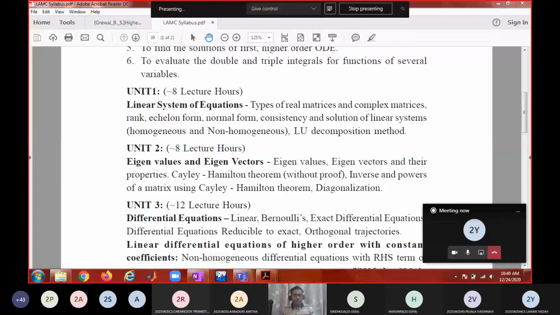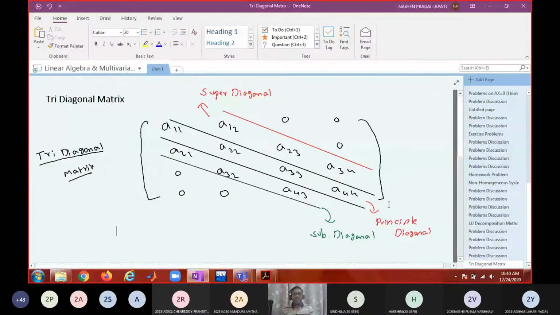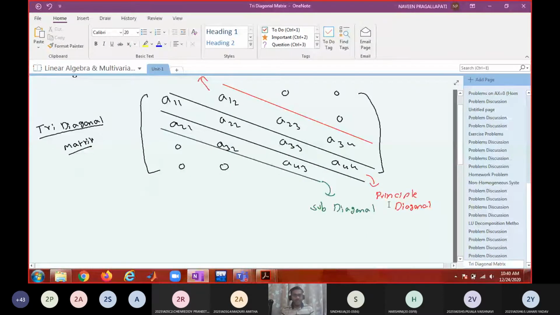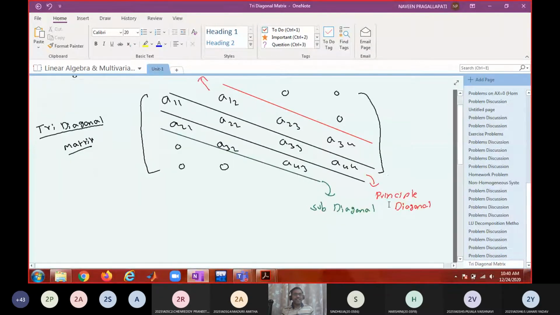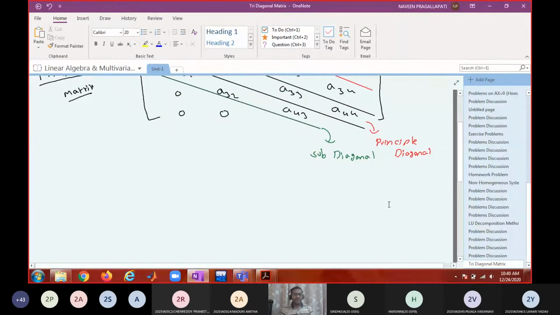Before that, let me finish this definition, and we'll move on to the next discussions. So, can anyone give the mathematical definition of this tridiagonal matrix? Something like we gave the definition for upper triangular and lower triangular in terms of aij, no? In a similar way, can you give the definition, when a matrix can be a tridiagonal matrix?